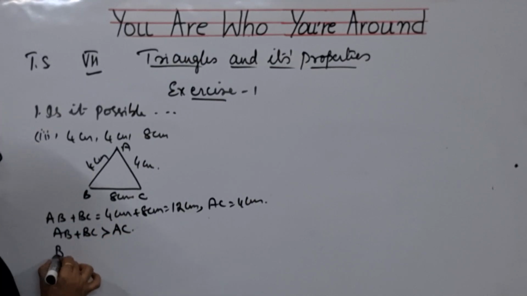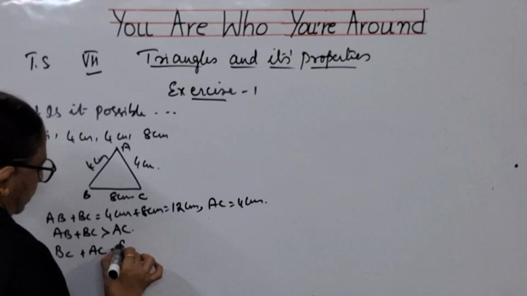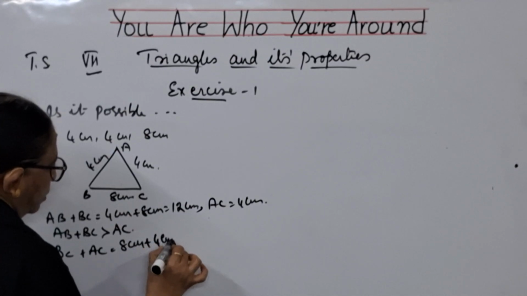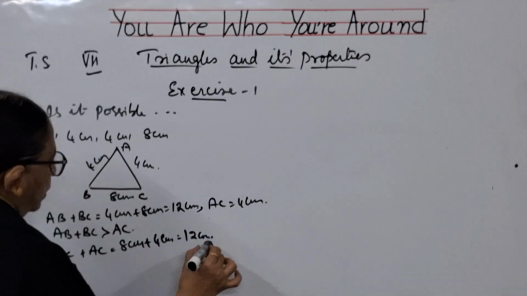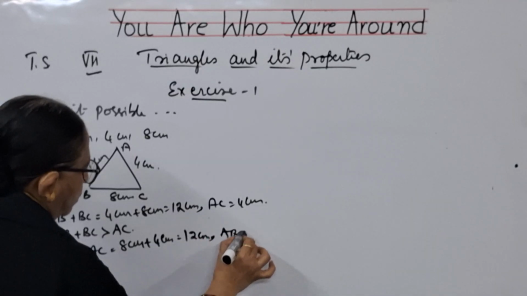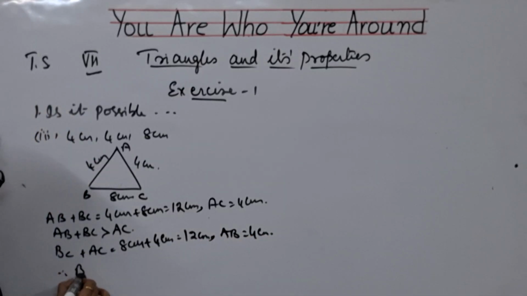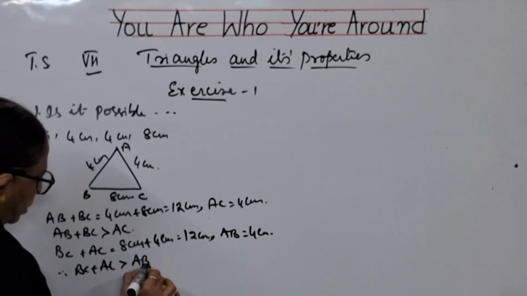Now, BC plus AC. BC is 8 centimeters plus AC is 4 centimeters, that is 12 centimeters, and AB is 4 centimeters. Therefore, we will say that BC plus AC is greater than AB.